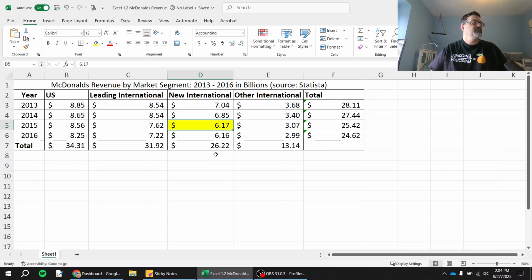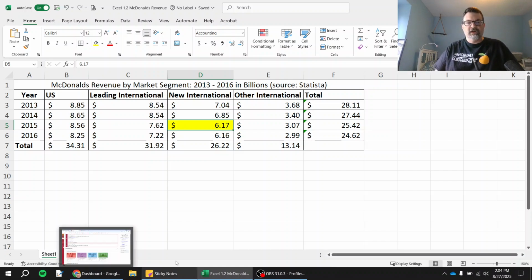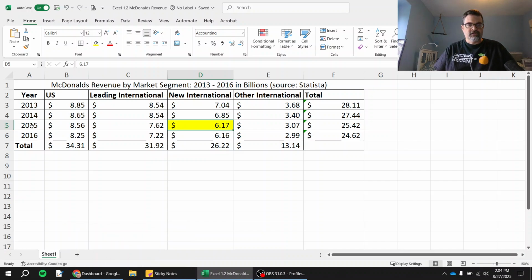There it is. The number is 6.17, and I'm just going to jot that down. What does it mean? Well, this is in the row for the year 2015, and it is in the column for the new international markets.